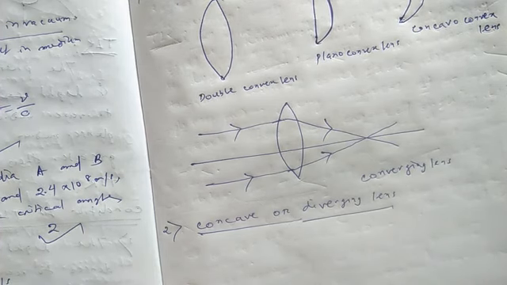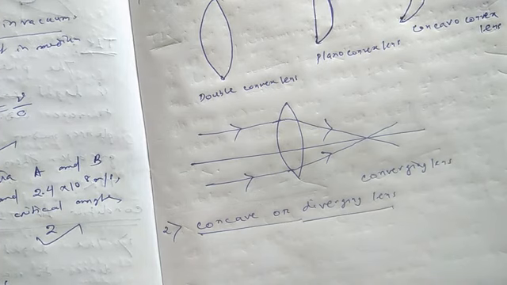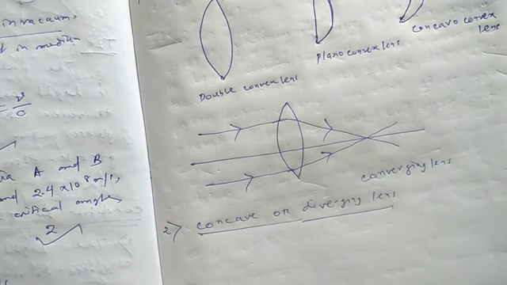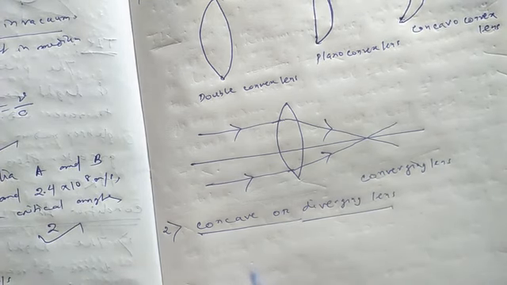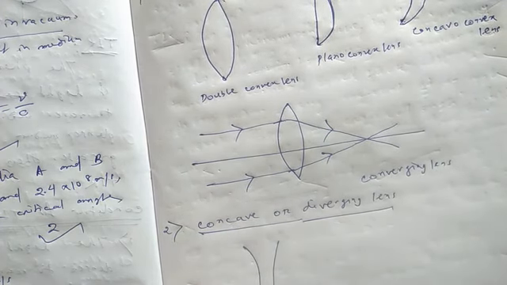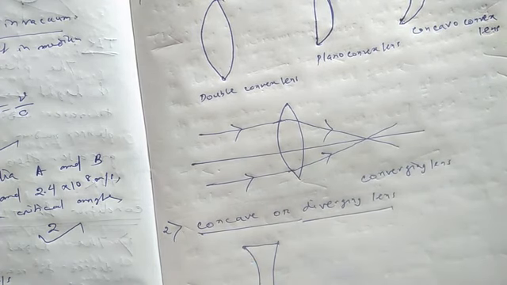A lens which is thinner at the center and thicker at its ends is called a concave lens. Remember, a lens which is thinner at the center and thicker at the ends is called a concave lens.